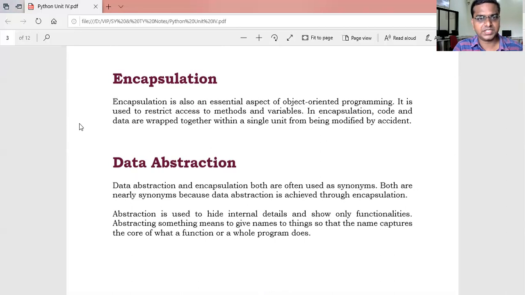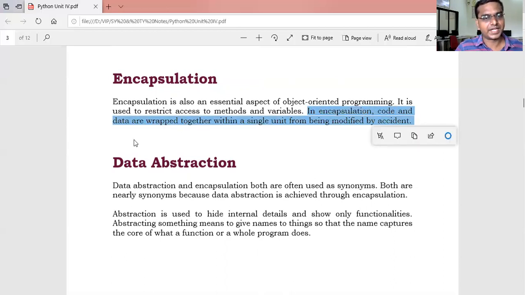Encapsulation is also an essential aspect of object-oriented programming. It is used to restrict access to methods and variables. In encapsulation, code and data are wrapped together within a single unit, protecting them from being modified by accident. It is a very important point. That concept is known as encapsulation. The main example of encapsulation is the class. In a class, we can encapsulate the code and methods of that object.